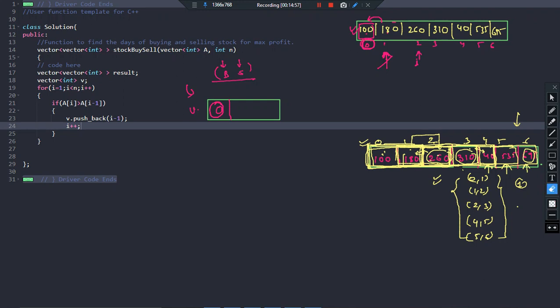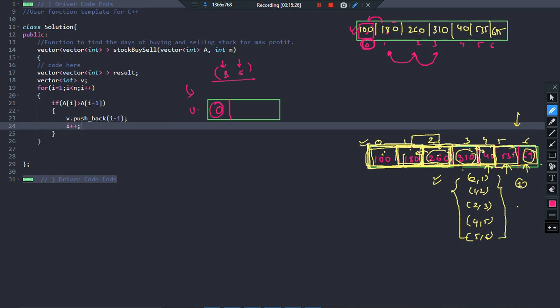You can see that I can sell it immediately, but then there will be no difference between this solution and the earlier solution. In the earlier solution, I was selling on the immediately next day if I was in profit. But here I am waiting for days as long as I am getting the profit. For example, right now I can sell it because my price is 180, which is more than yesterday's price. But I will not sell it right now. I will check how long I can hold this stock. I can hold it till the next day also, because the next day the price of the stock is 260. I am still in profit.